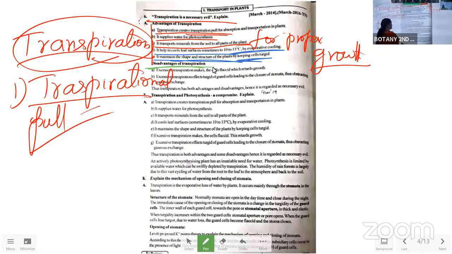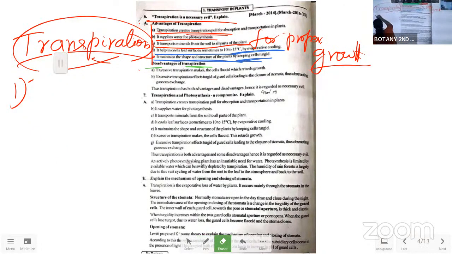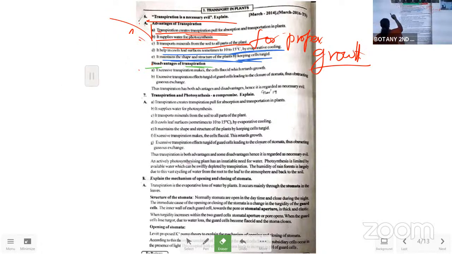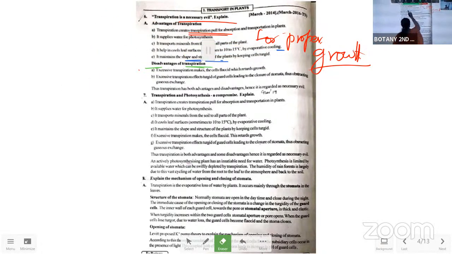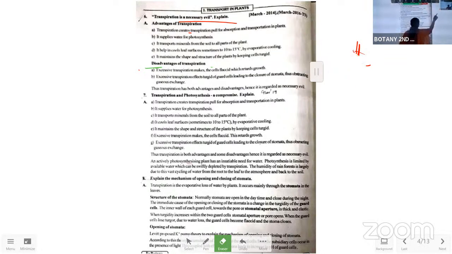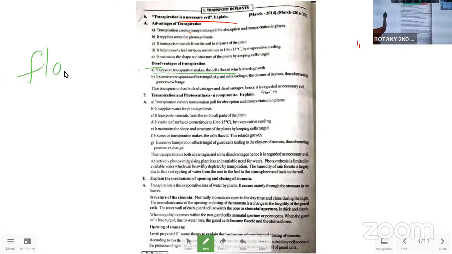Disadvantages of the transpiration. So what are the disadvantages of the transpiration? When the transpiration is more, it leads to flaccid cells. That is, cells will lose their shape by the excess transpiration. Once more transpiration occurs, the cells will become flaccid. That means they will lose their size. When the cells lose their size and shrink, that is called flaccid.